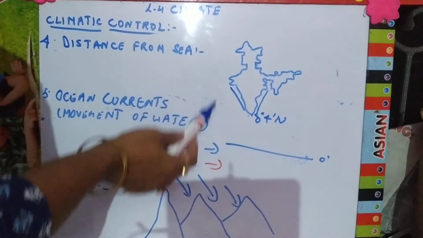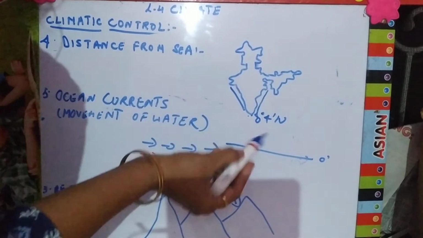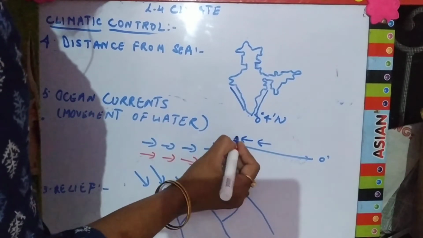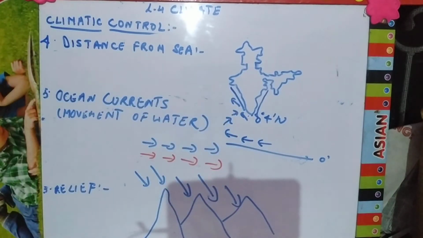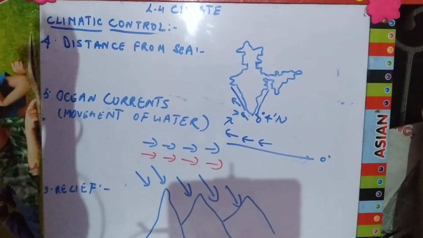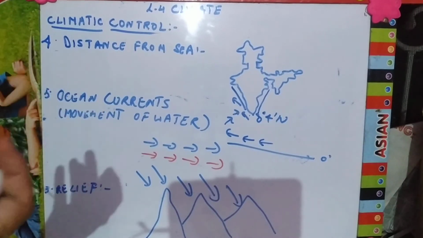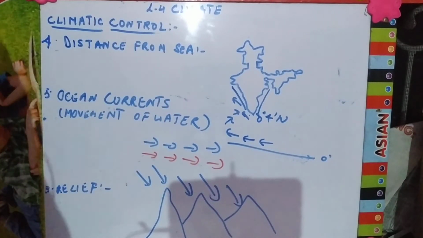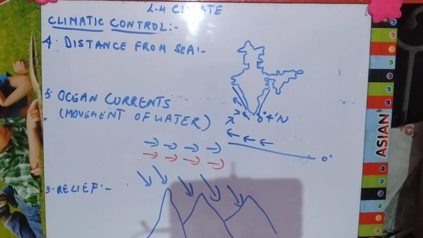As this part lies near the equator, and moreover we are between the Tropic of Cancer and the Tropic of Capricorn, the currents flowing in this area are warm currents. Basically there are two types of currents, warm currents and cold currents. Warm currents keep the climate of a place warm, whereas cold currents coming from the Arctic Ocean or the Antarctic Ocean keep the climate of a place cold. So ocean currents maintain the temperature of a place as warm or cold. Warm currents are shown with the red color and cold currents with the blue color.